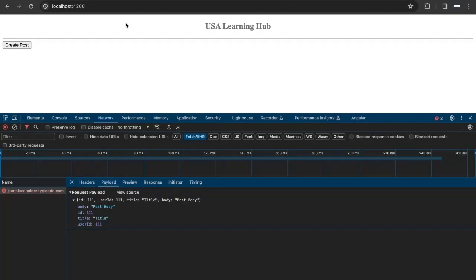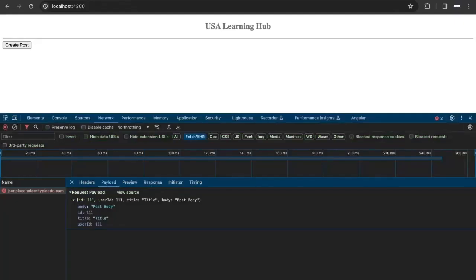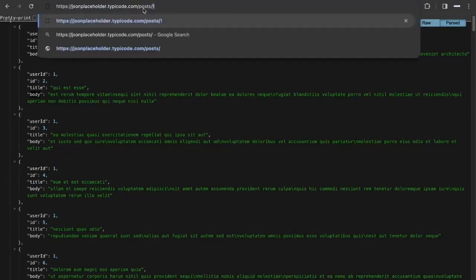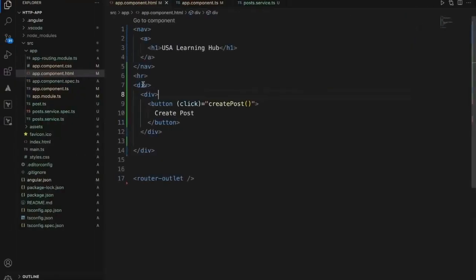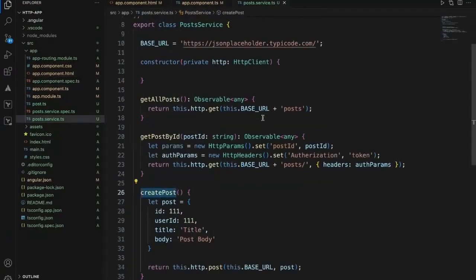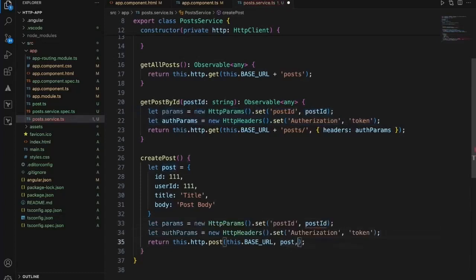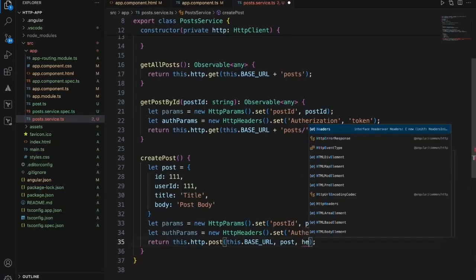Body, ID, title, user ID. So basically, since this is a dummy API, we don't know whether we can directly create it. But this is how you can write the post method here. You can post and pass the body, and additionally if you want to set the parameters, this is how you can set. And along with this, see parameters, and if you see headers, this is how you can set the headers.